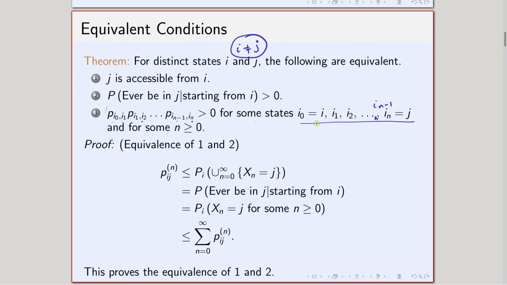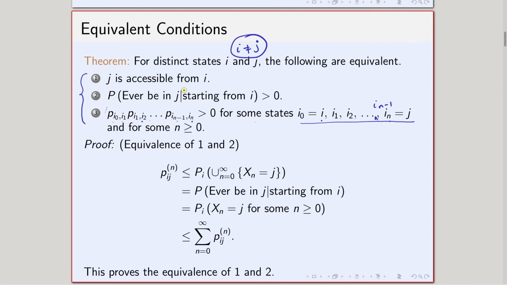For some states i_0 to i_n, where i_0 has to be i and i_n has to be j, and the states in between can be anything, and for some n greater than or equal to 0. Okay. So, these 3 statements are equivalent if i is not equal to j. If state i and state j are not the same, then they are equivalent.